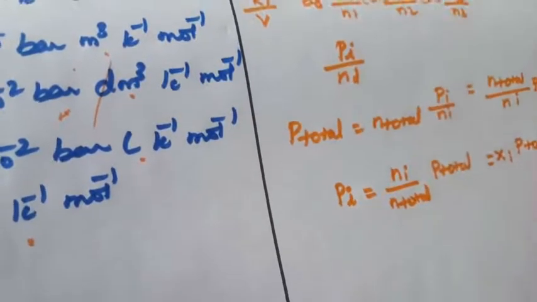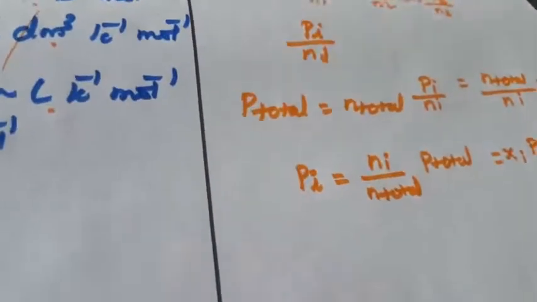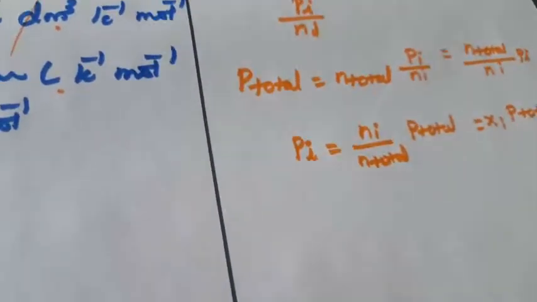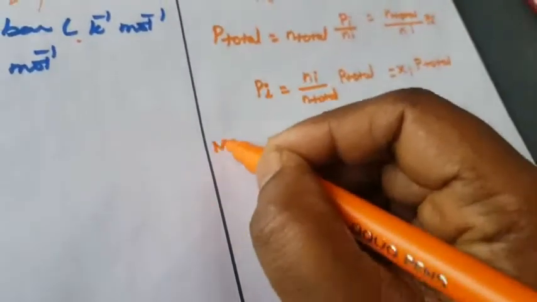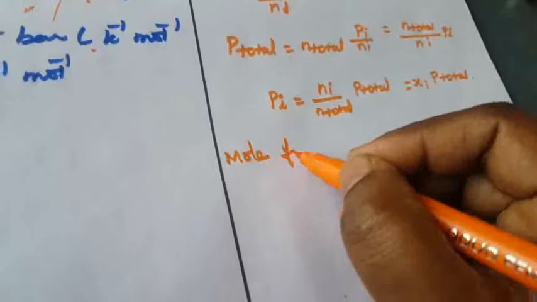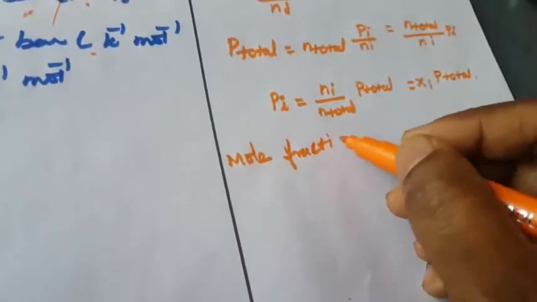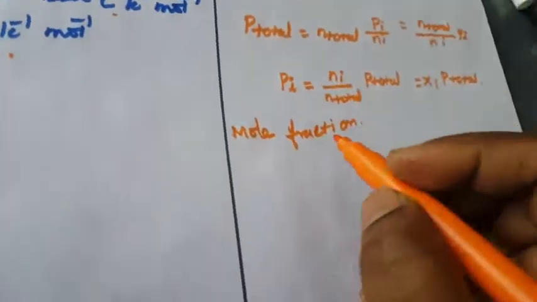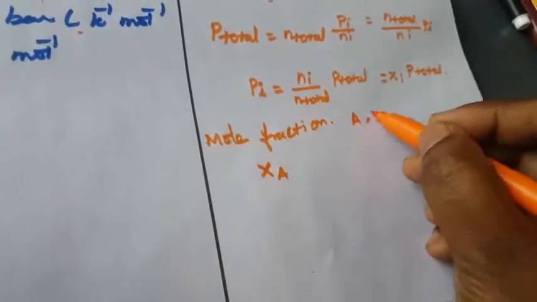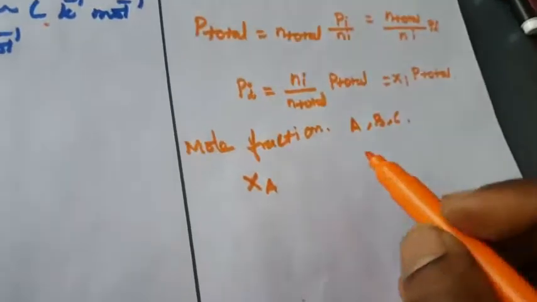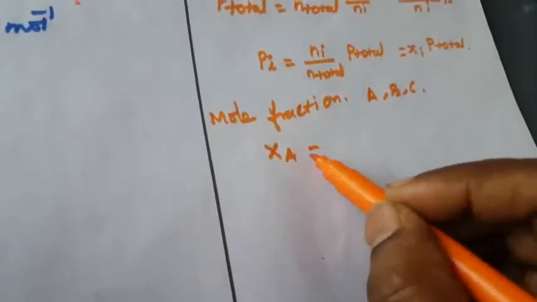Next we are going to see in detail what is mole fraction. You are going to learn in your 8th lesson what is meant by mole fraction. In the given mixture, suppose you consider A, B and C, the three components. What is the mole fraction of the A component?